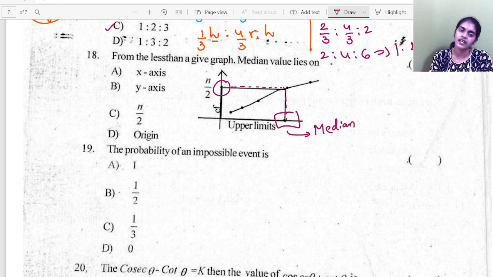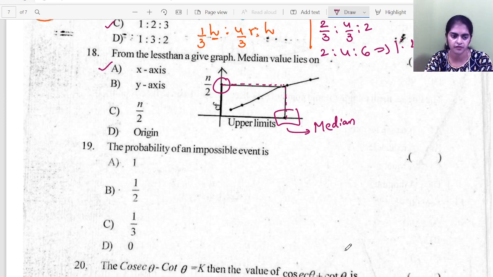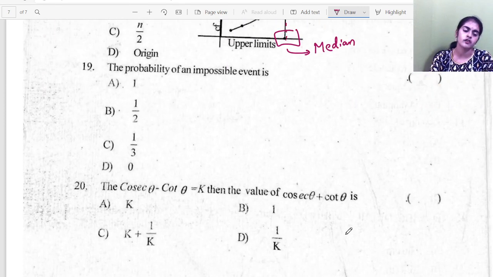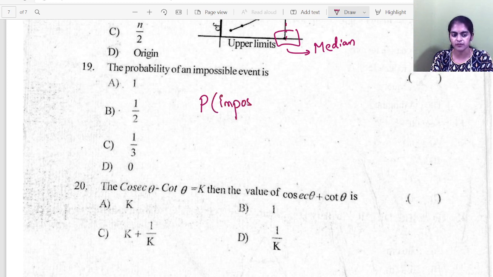Yes or no? So where is the median? It is on the x-axis. Again, a concept-based question. The probability of an impossible event. Direct question. If the event is impossible, the favorable outcomes are 0. So the probability of an impossible event is 0.